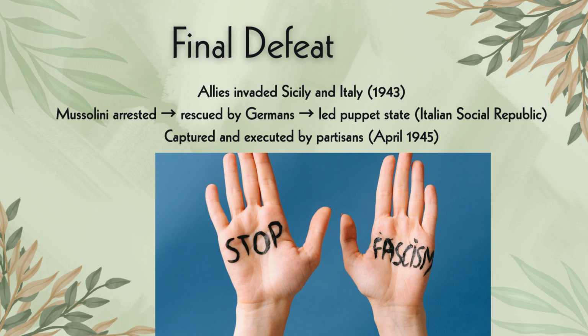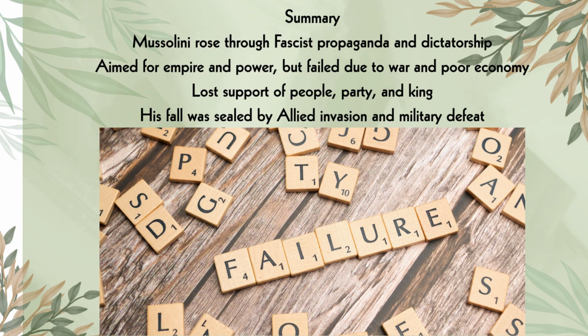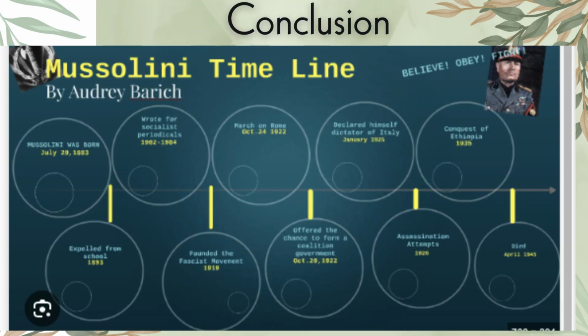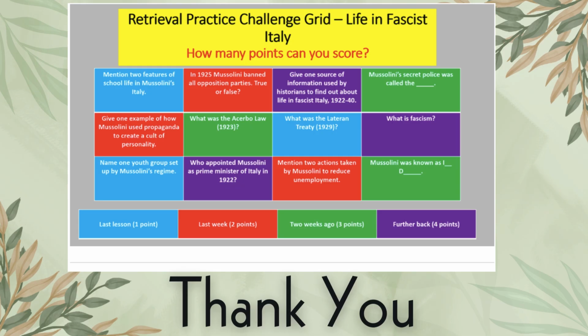Some of the questions that you might find will be asking, to what extent were his domestic policies or foreign policies important, to what extent did they build the army, and what were some of the reasons why he was defeated. We have mentioned most of this above, and I hope you have learned. Please feel free to ask questions as we go. All right. Again, some of the questions you might actually face are: Mussolini was known as what? Mention two actions taken by Mussolini to reduce unemployment.